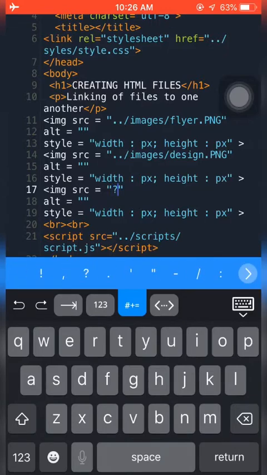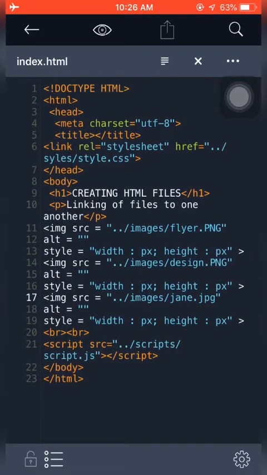It is important. So inside of this, I use two dots to go outside of my HTML folder. Then I'll go inside images again. Then this time, in going inside images, I'll use a backslash. Then I will go for Jane. I don't know whether it was JPG or something like that. JPG. So let's see if that's truly the case.